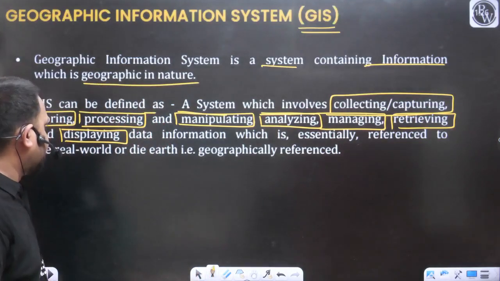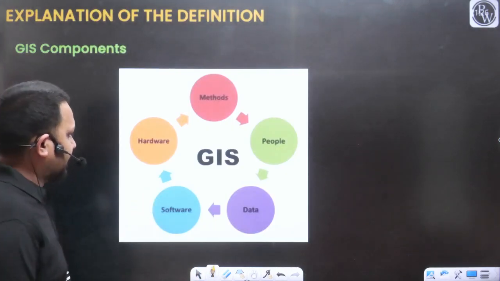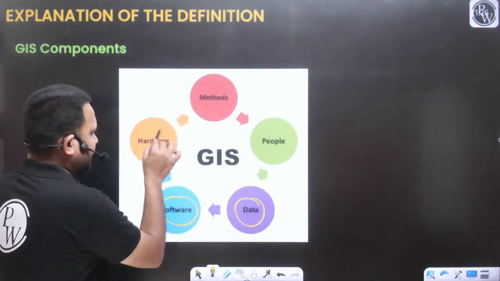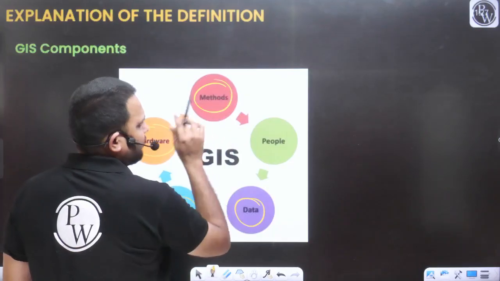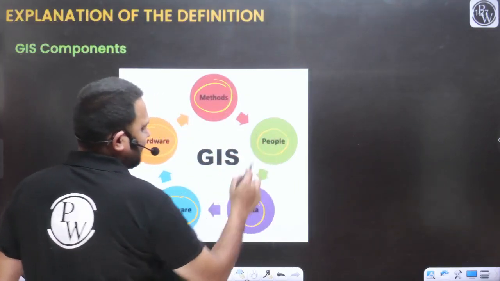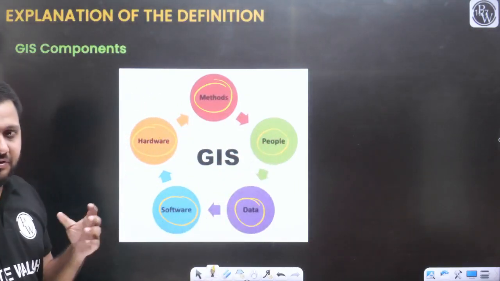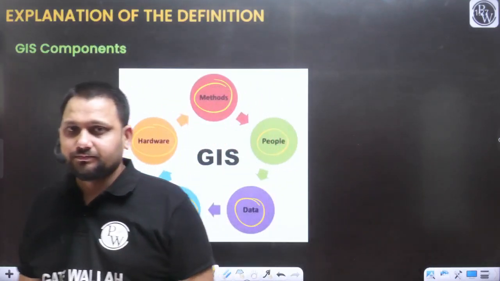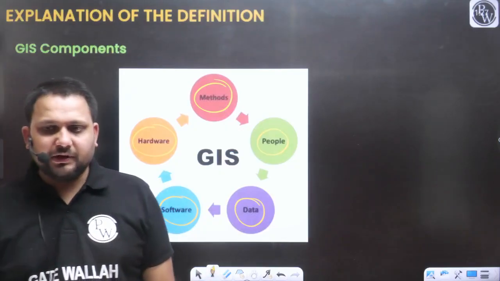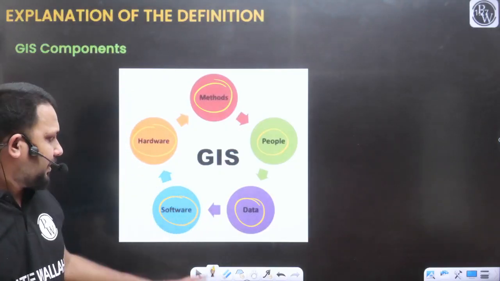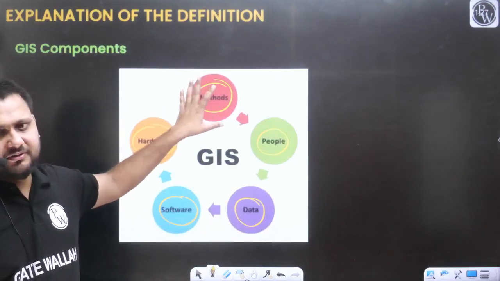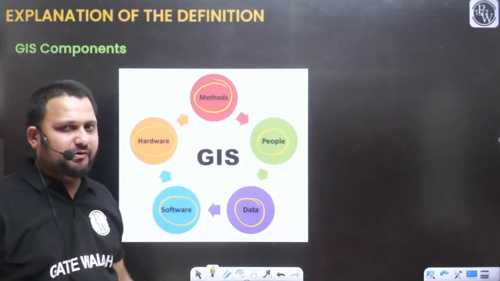As you can see, first and foremost thing, data requires software, hardware, methods for the management, and ultimately user. So these are some important parts of the GIS system. One is the data, another is software, another is hardware, methods, tools and techniques, and the last one will be the user.